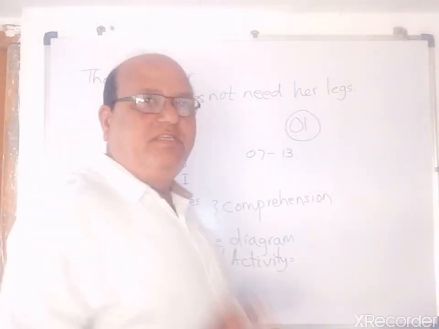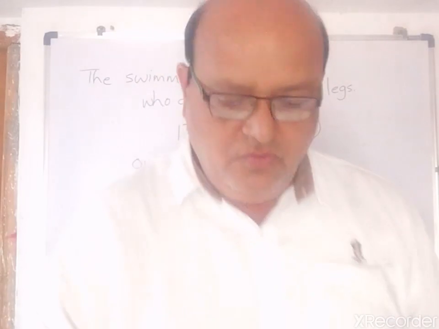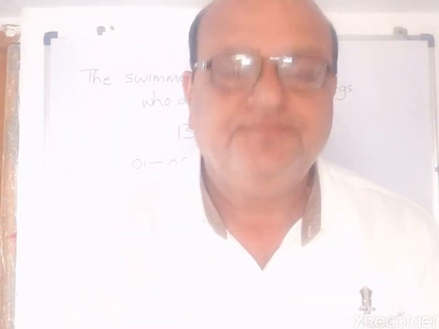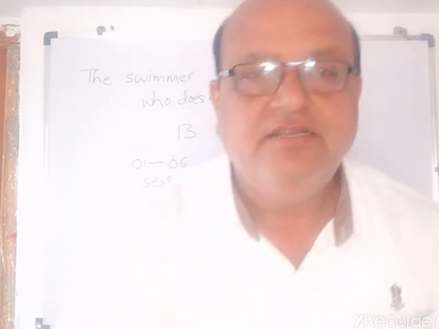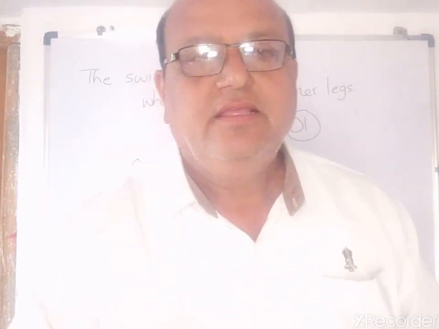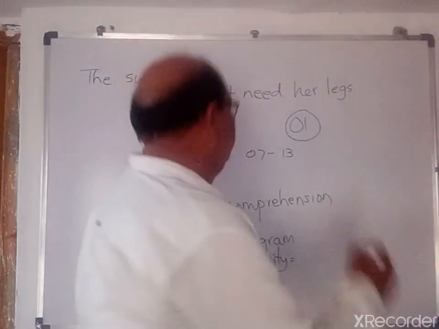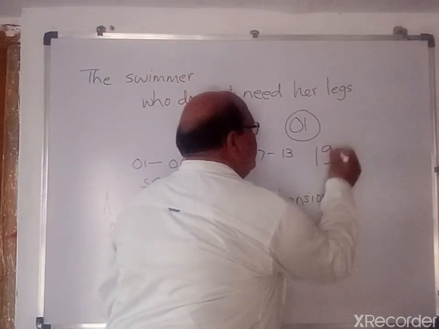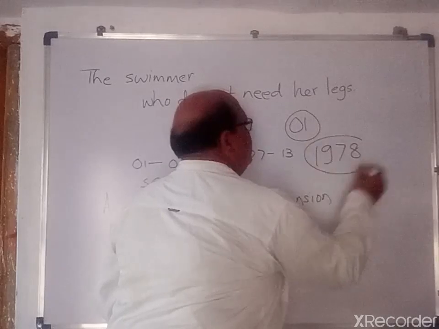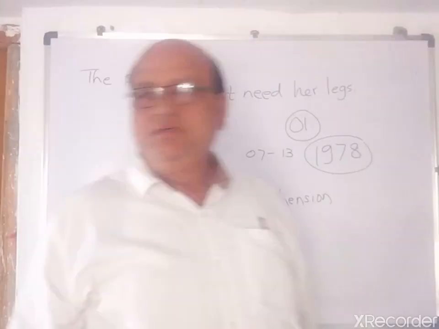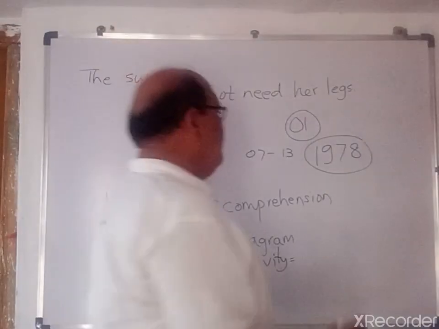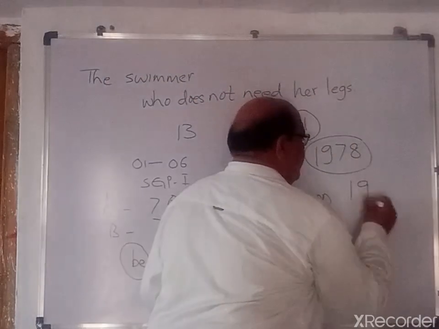Okay, so one mystery is there in this lesson regarding the date of birth timeline about C.N. Janaki. In our textbook, there is a date 1978. This is misleading. And there is a date 1992.